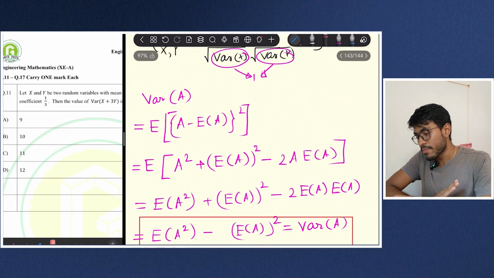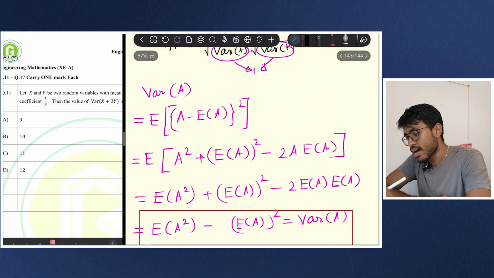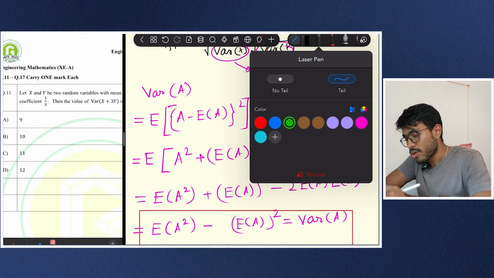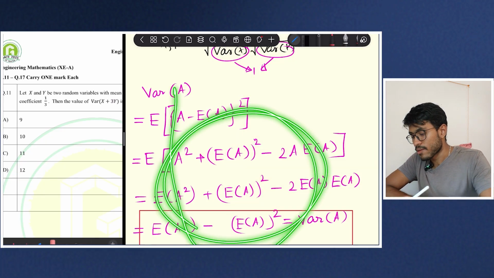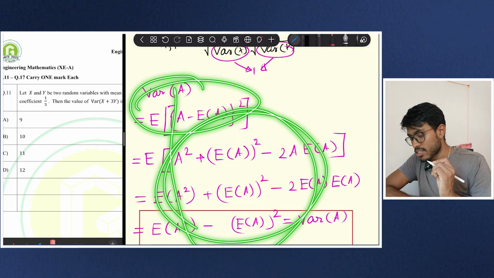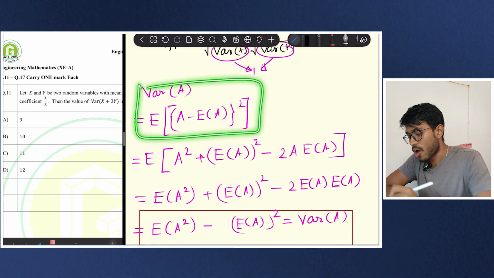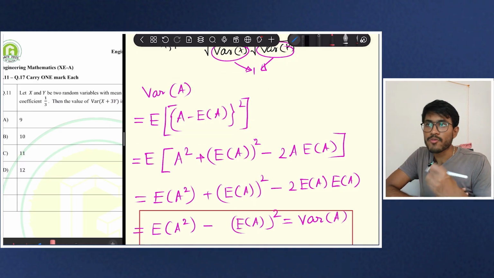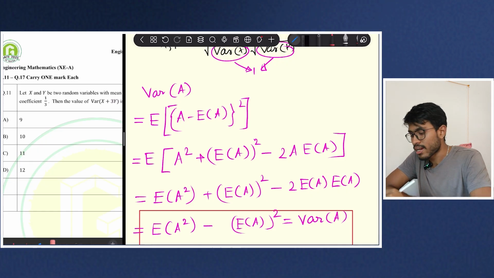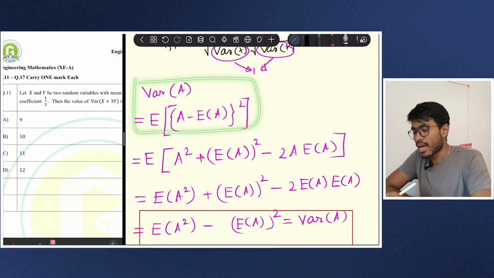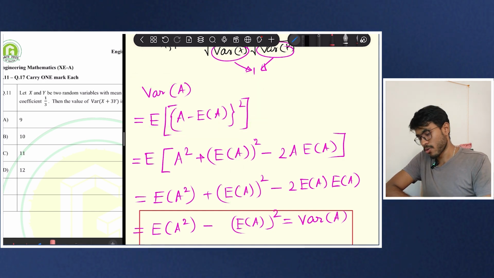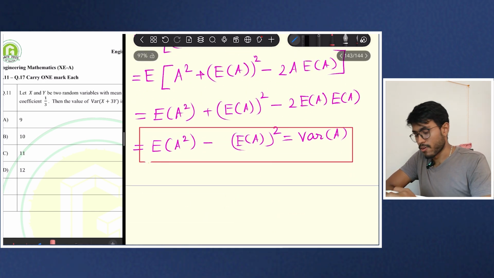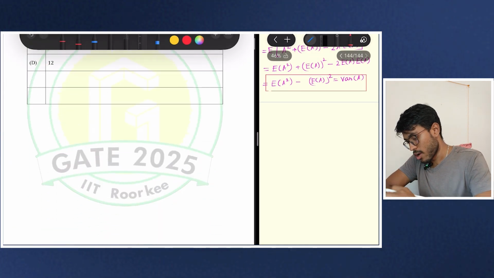But you tell me, from this definition, how much time will you take to derive all these things? I was explaining it to you, that's why I took almost 1 minute, but you can derive it within 10 seconds. So take this approach from this session. Now, the next problem.